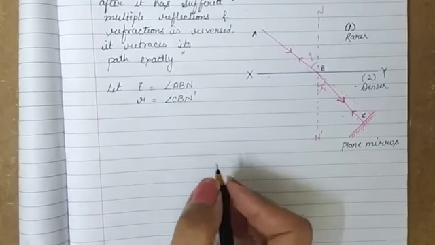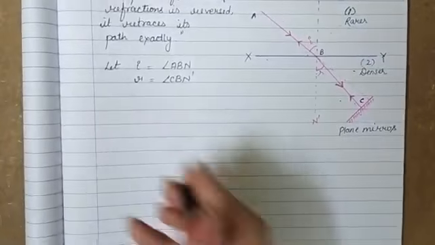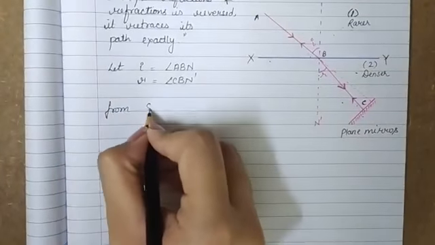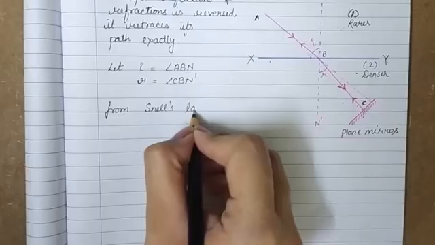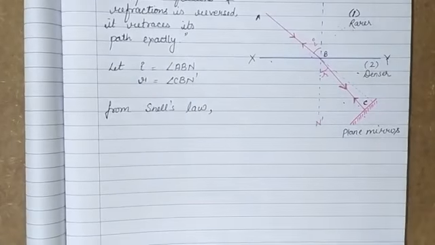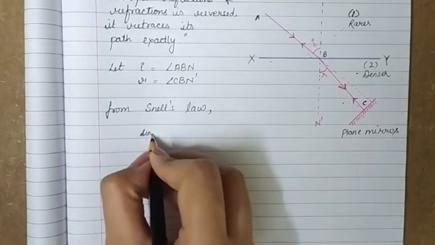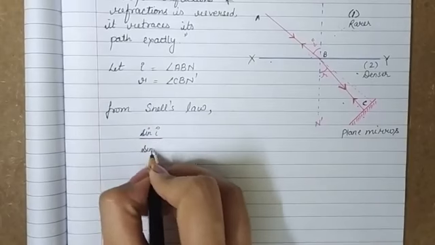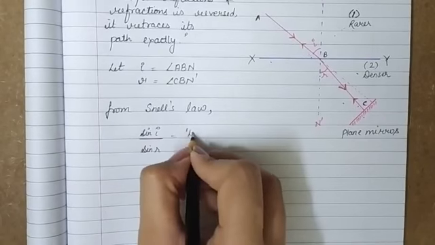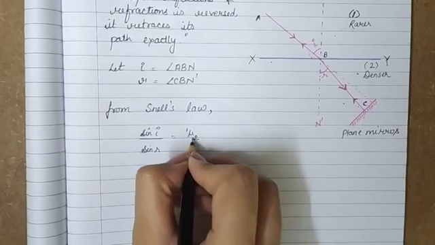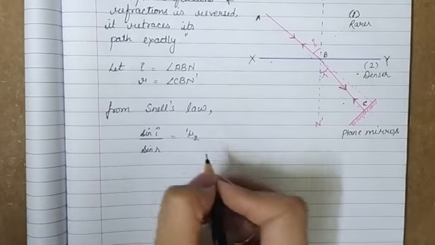Now from Snell's law or second law of refraction, we know that the ratio of sine of angle of incidence to sine of angle of refraction is a constant and is equal to the refractive index of medium 2 with respect to medium 1. So here we have sine I upon sine R equal to 1 mu 2. Now 1 mu 2 means refractive index of medium 2 with respect to medium 1.